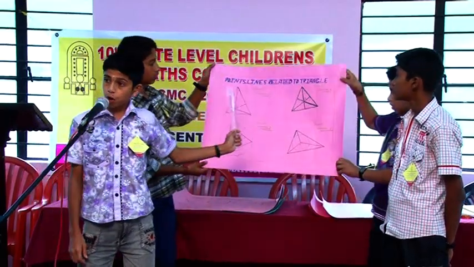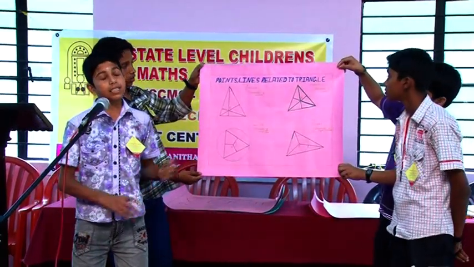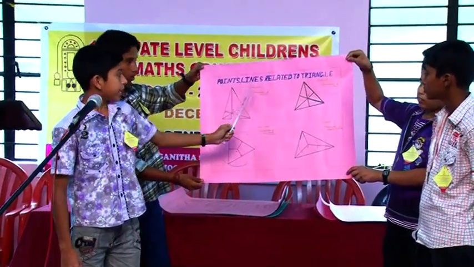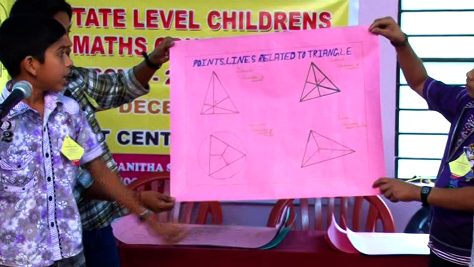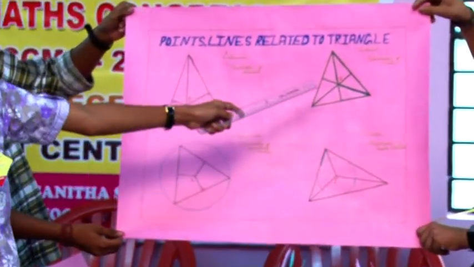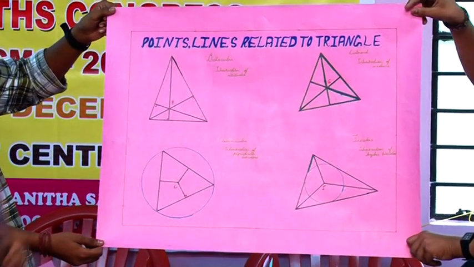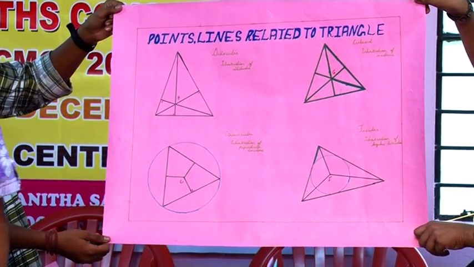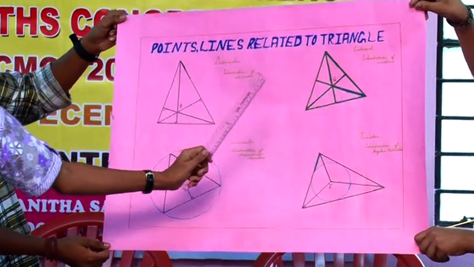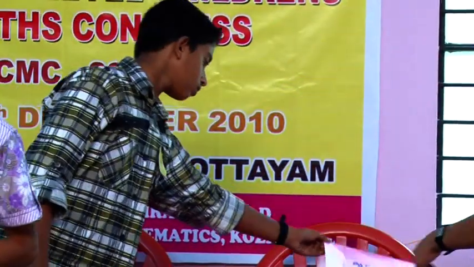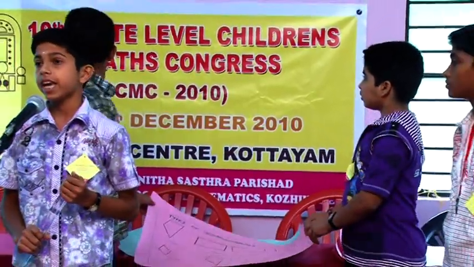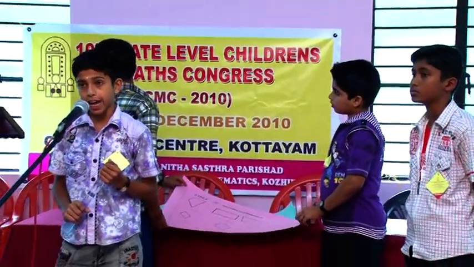These are some of the important points, lines and circles related to a triangle. The orthocenter, the intersection of altitudes. The centroid, the intersection of medians. The circumcenter, the intersection of perpendicular bisectors. The incenter, the intersection of angular bisectors. It is interesting to know that the large branch of mathematics called trigonometry is based on the study of triangles.